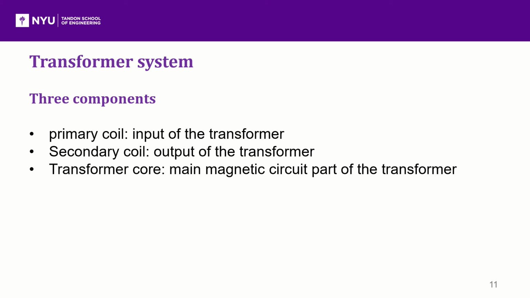The transformer core is the main magnetic circuit part of the transformer. It usually has a high content of silicon. The transformer core and the coil form a complete electromagnetic induction system. The capacity of power transmission in the power transformer depends on the material and cross-section area of the transformer core.